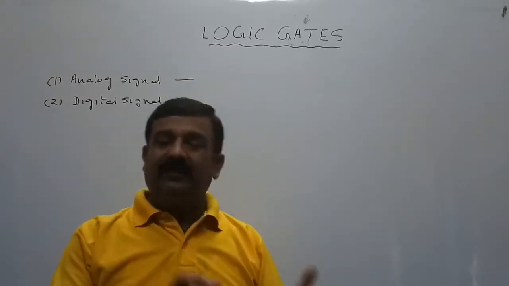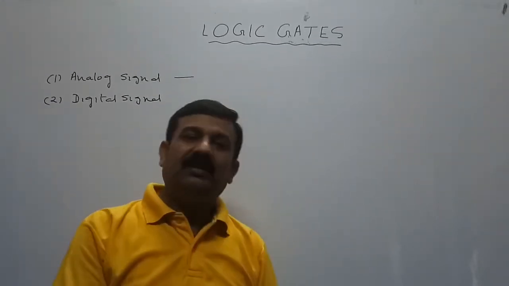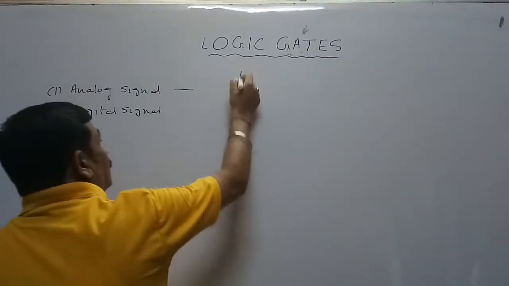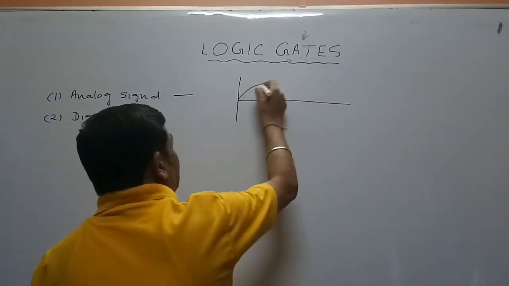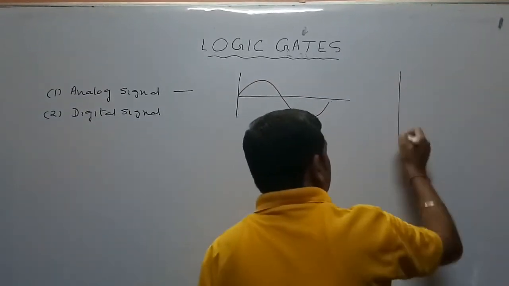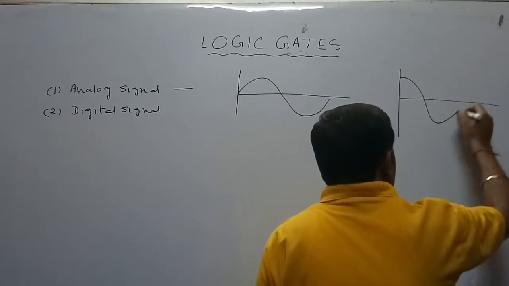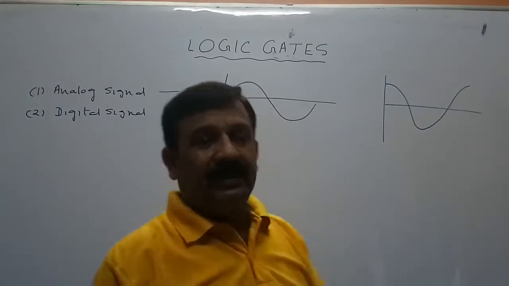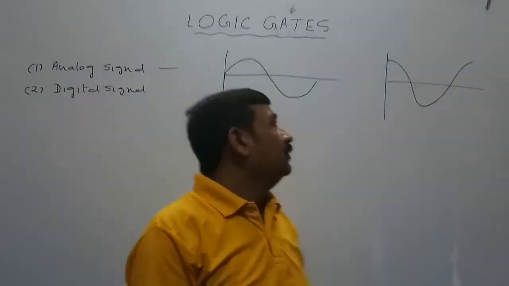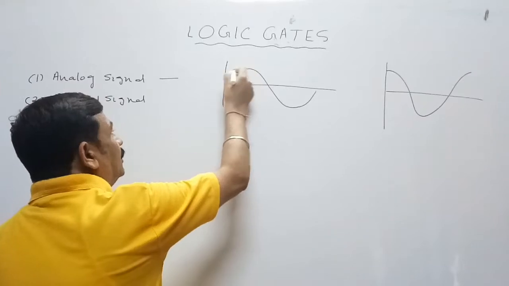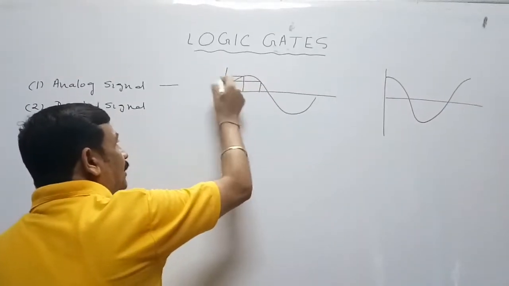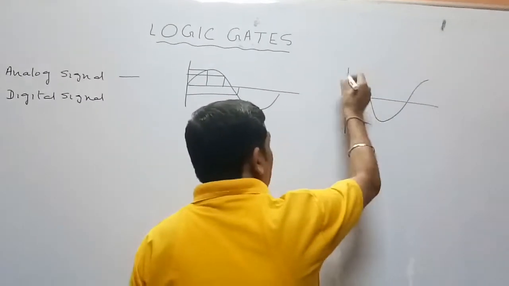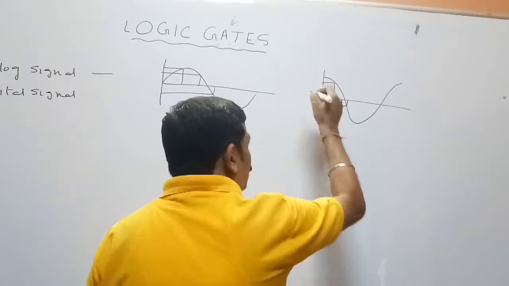The graph related to an analog signal may resemble a sine curve or a cos curve. If a signal has this type of curve, it is called an analog signal. In these signals, we can measure intermediate values also. For example, at this time, this is the value of the signal. At this time, it is the value of the signal.